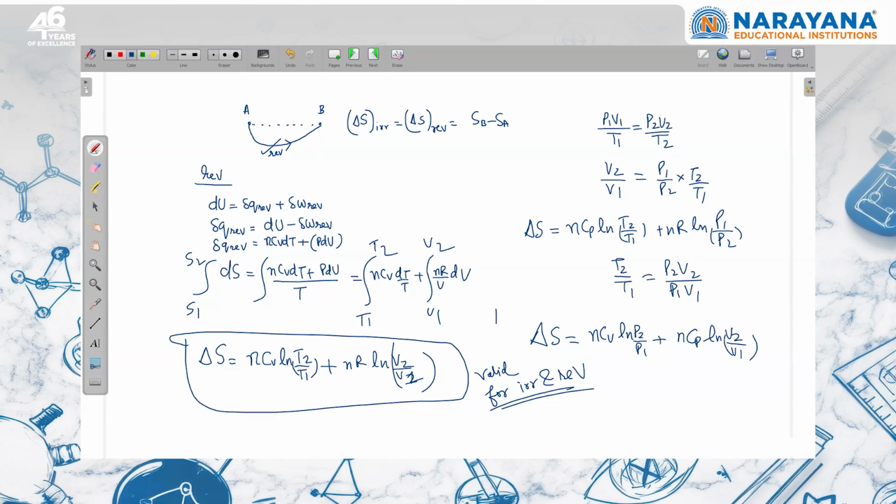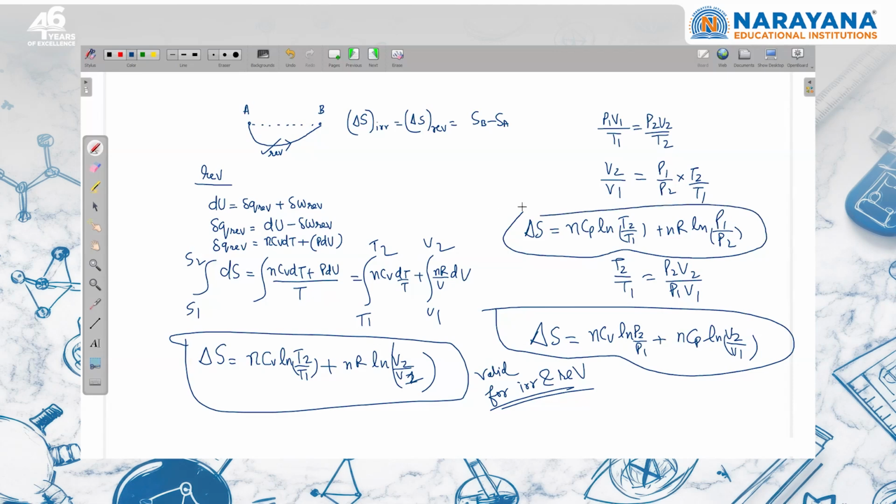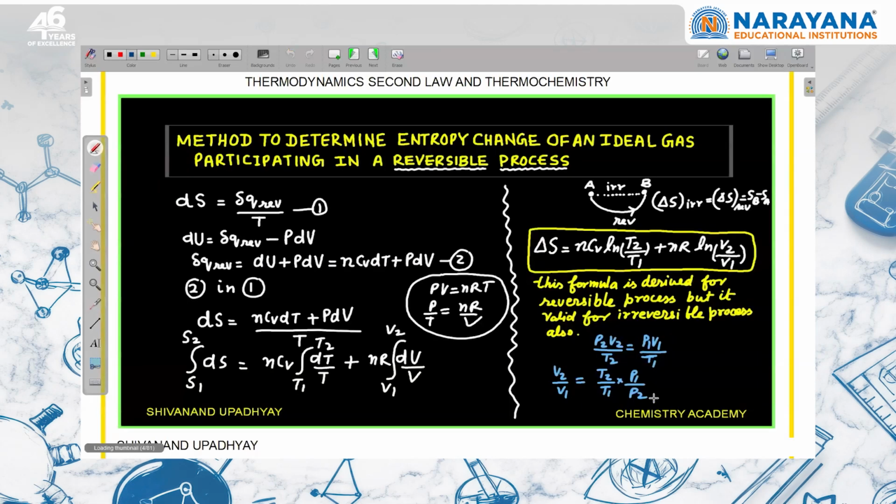So these are the three formulae. You can remember one and then convert whatever is needed, right? So this is regarding the entropy change of an ideal gas participating in any process.